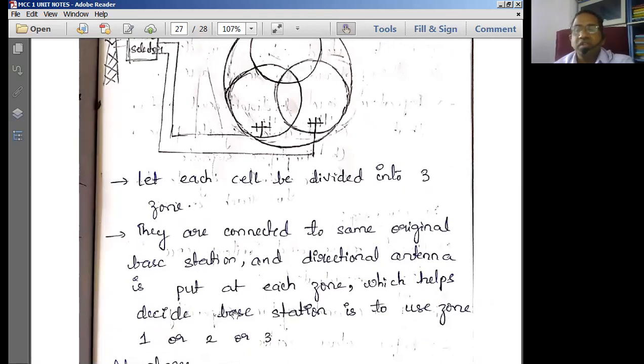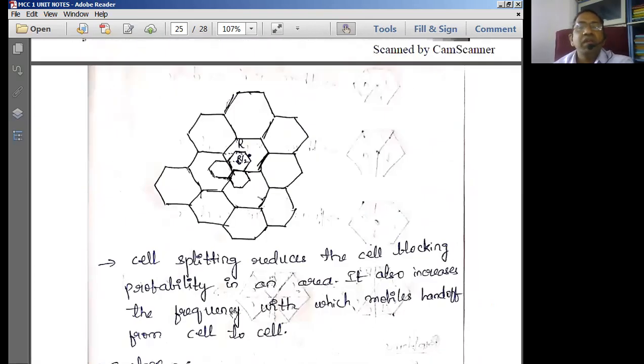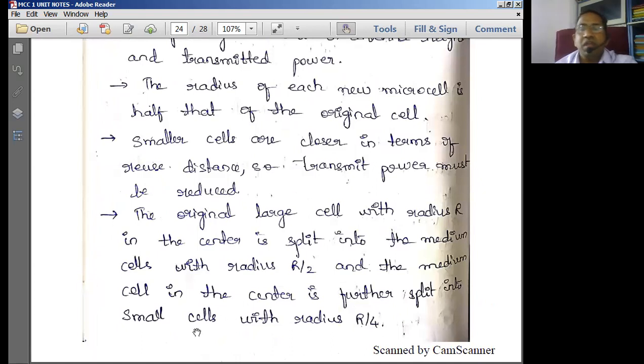With this, we stop today's session of the MCC. With this, we have completed unit number 1, which covers all the basic fundamentals of mobile communication systems. Thank you very much for today's session.